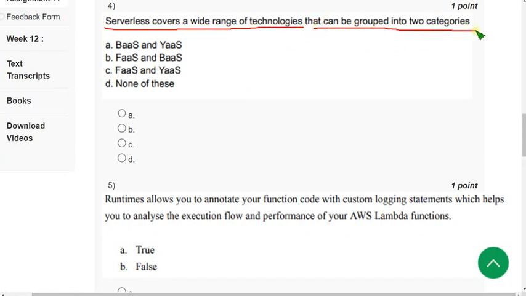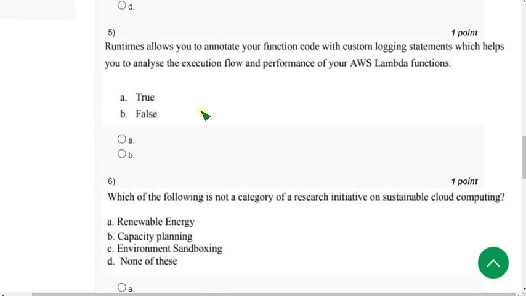Serverless covers a wide range of technologies that can be grouped into two categories. So what are the two categories guys? So that is option B, FAAS and BAAS. So mark option B. Now let's move on to the fifth question.